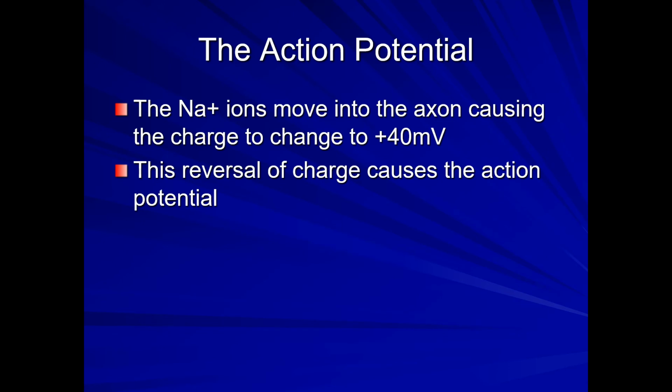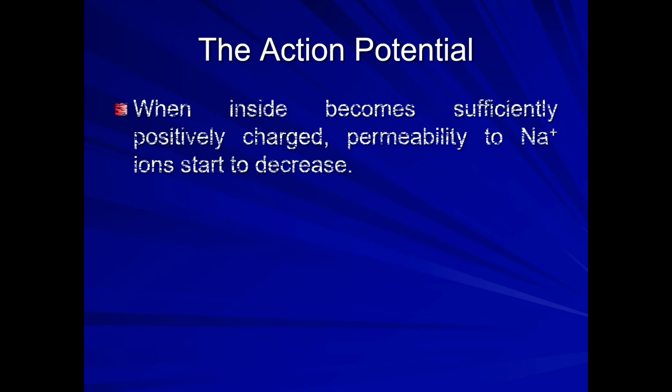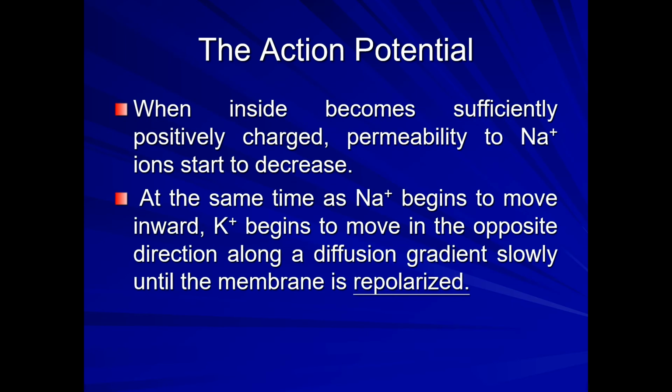So the sodium ions move into the axon, causing a change in the electrical charge from minus 70 millivolts to plus 40 millivolts. This reversal, from minus 70 to plus 40, causes the action potential.